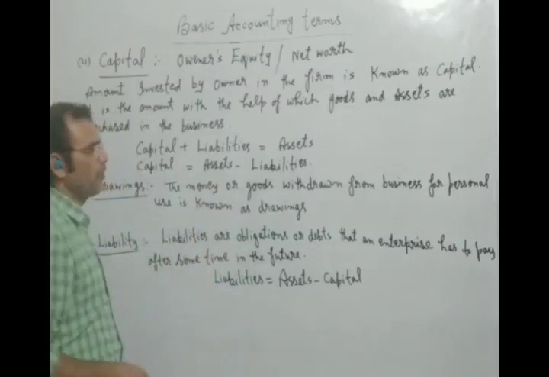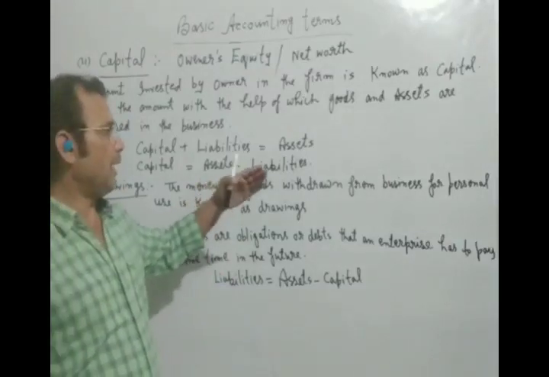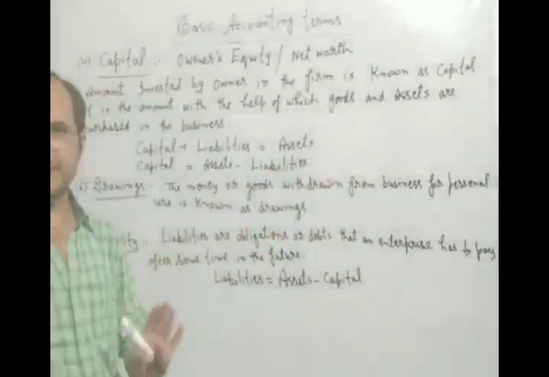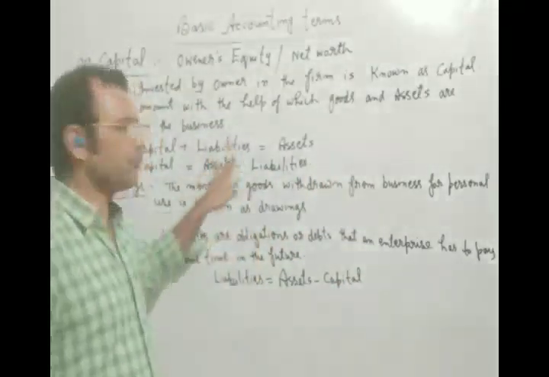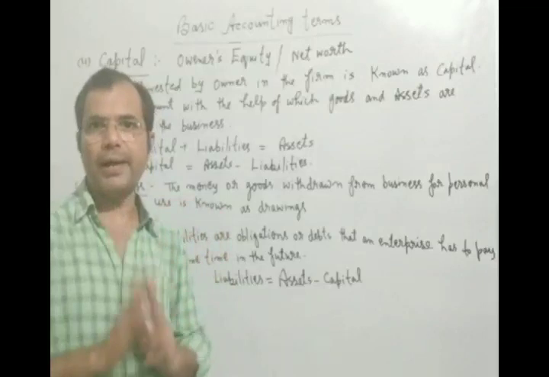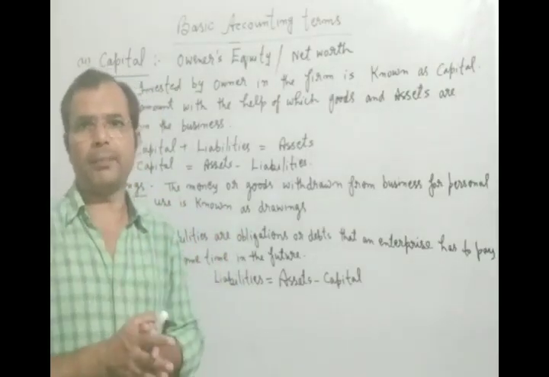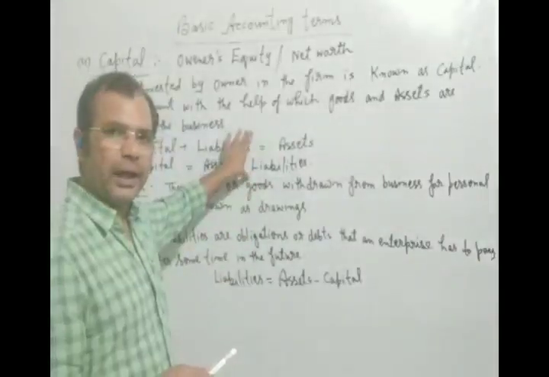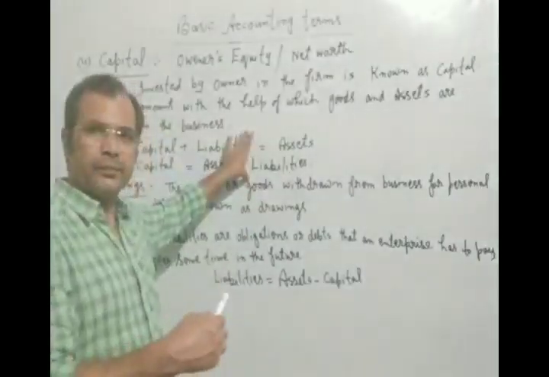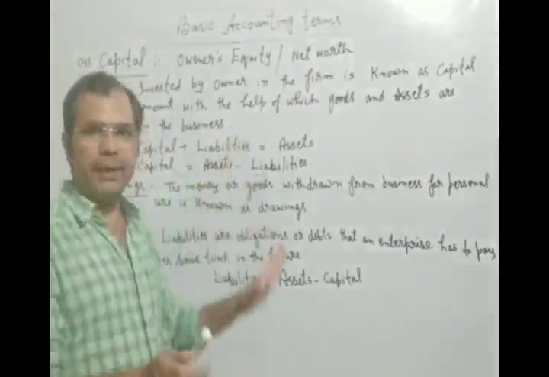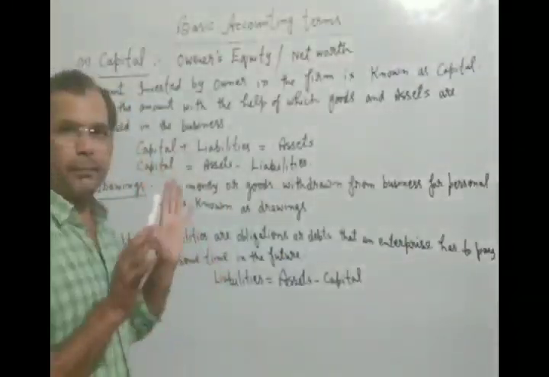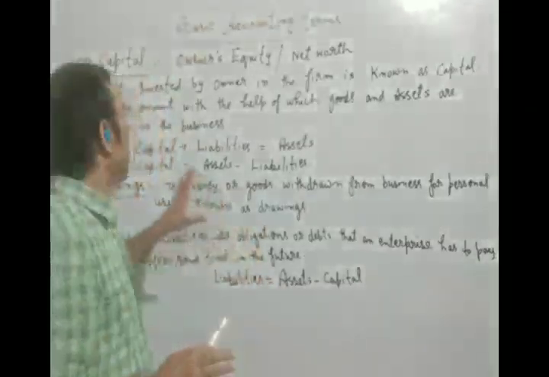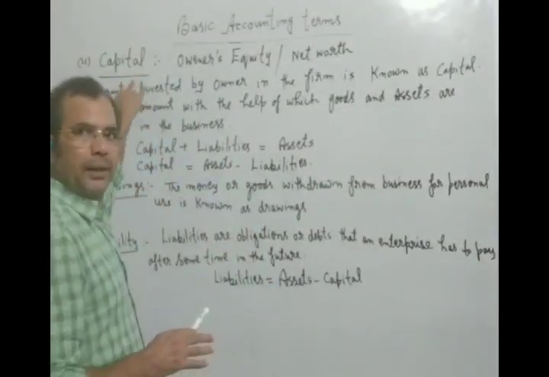These are the two formulas, and after some time we will do chapter number 6. At that time these formulas will be required to solve the numerical problems. So you will learn them here, and I am explaining each and every basic accounting term today. So I think you have understood what capital is.